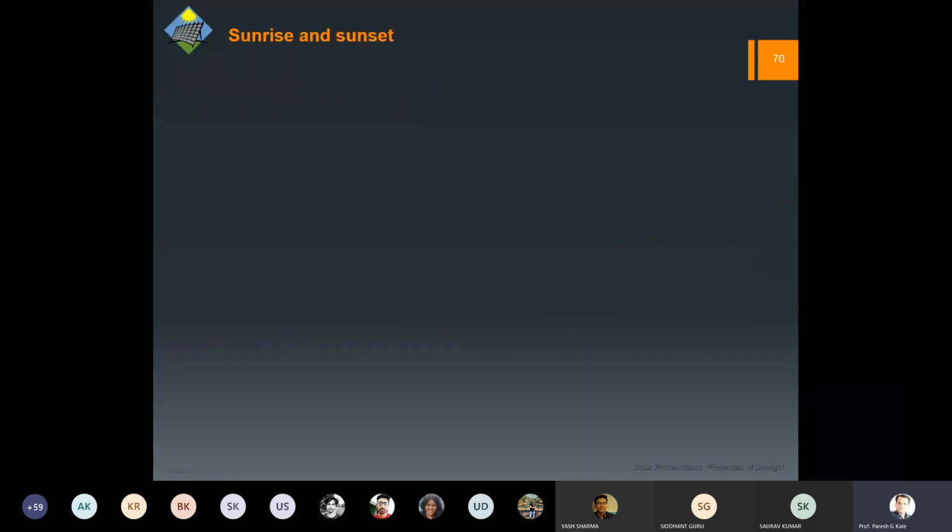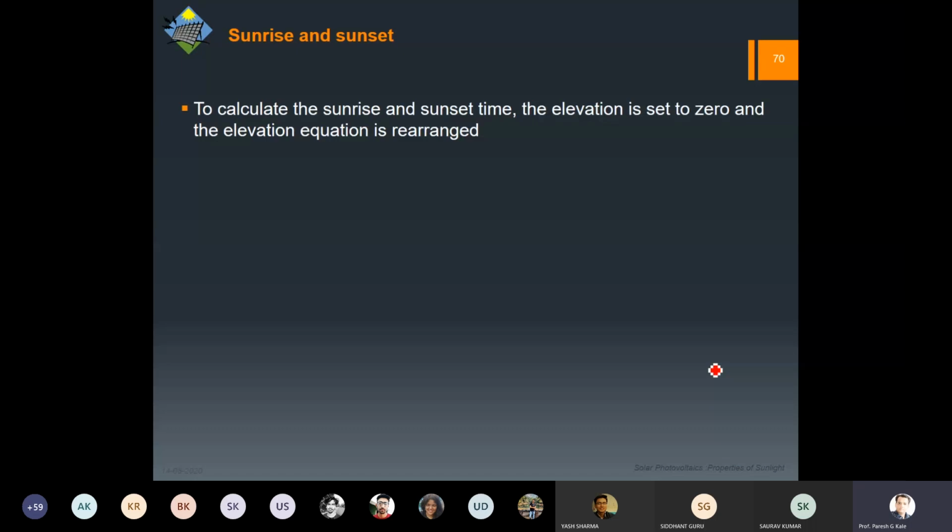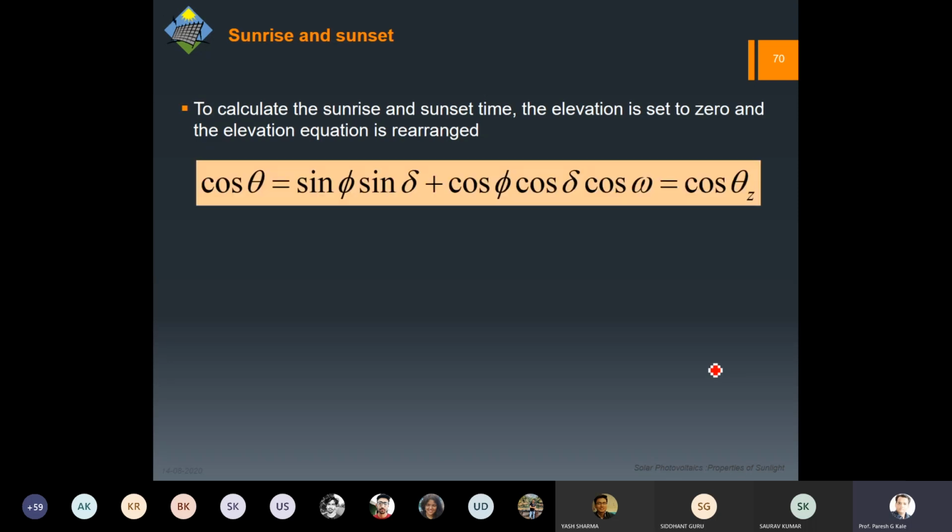So now another important point is the sunrise and sunset, because these are the two endpoints between which the sun will be available above the horizon, and the panels would be able to produce some power. So we have to find out this sunrise and sunset time, so that we can find out the total number of hours for which the sun is available. So obviously, for this we are going to set the elevation to be 0 at sunrise and sunset, and then the elevation equation can be rearranged.